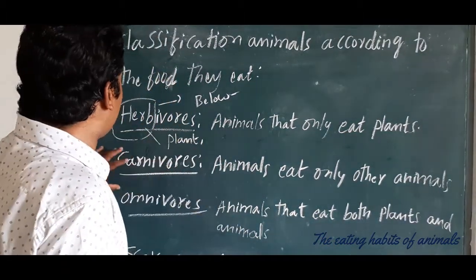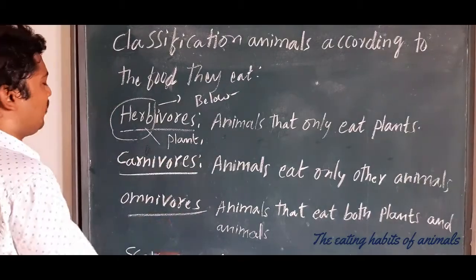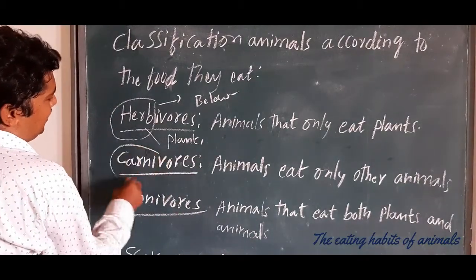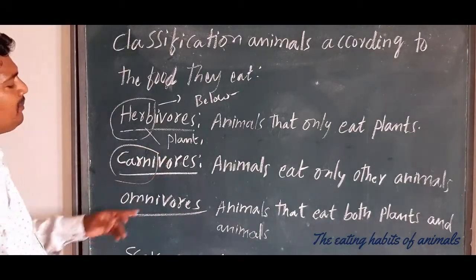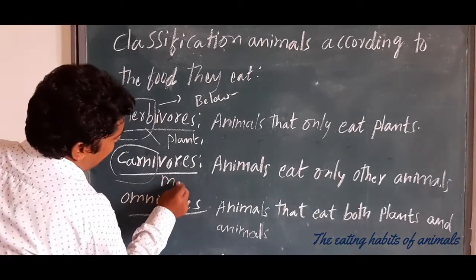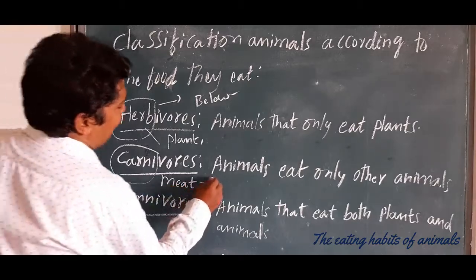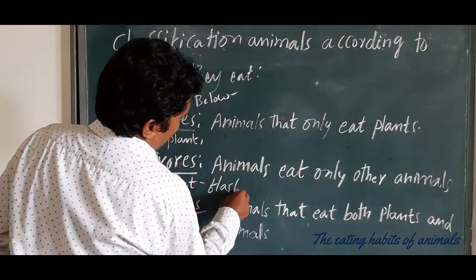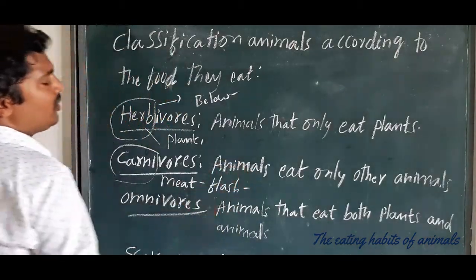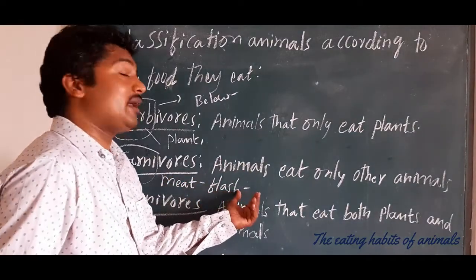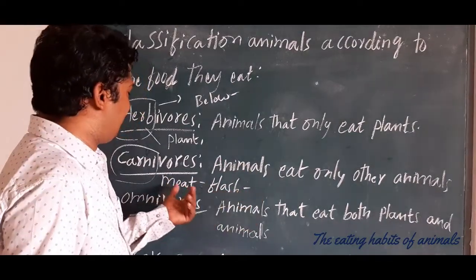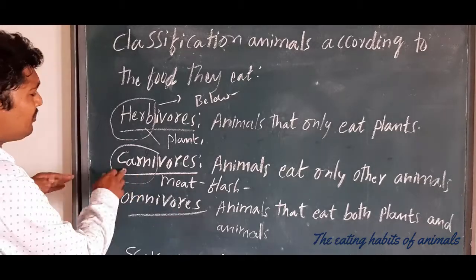Now we see carnivores. What is the meaning of carn? It means meat, and meat means flesh. We know flesh is what we get from animals.